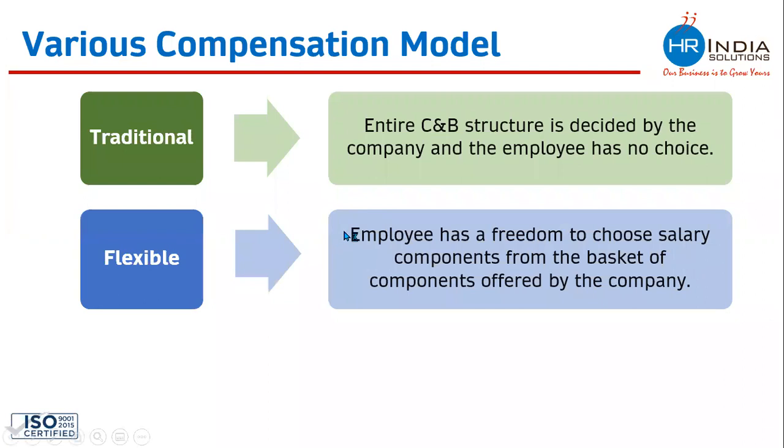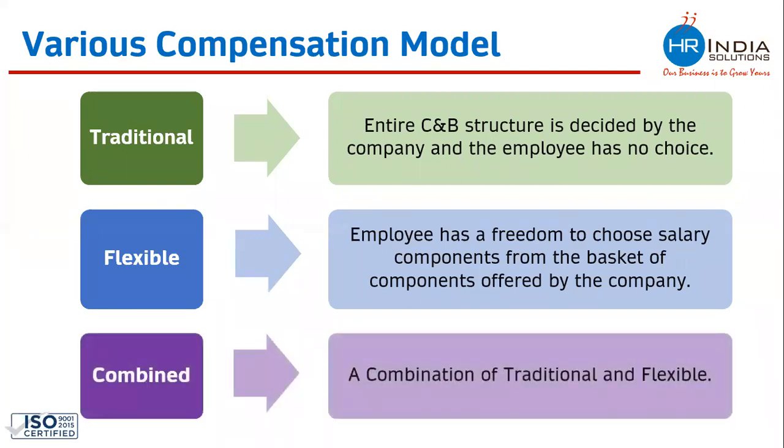The second model of compensation package is flexible. The flexible model is a model where the employee has the freedom to choose salary components from the basket of components offered by the company. We will see an example in the coming slide. And third, obviously, is a combination of both, where the employee gets minimum freedom to change or modify any allowance or any salary component.